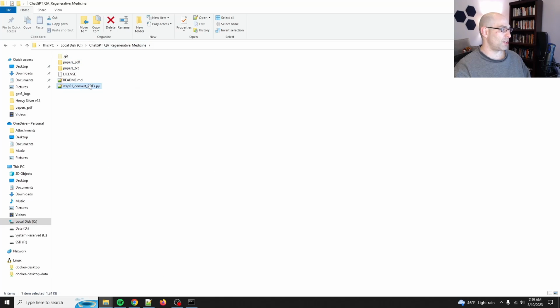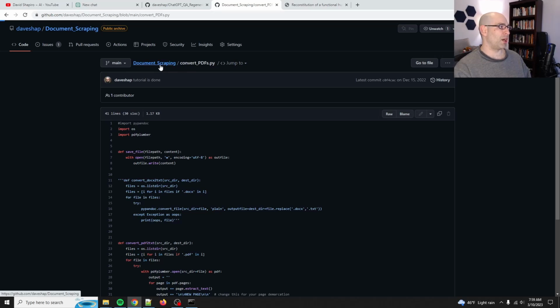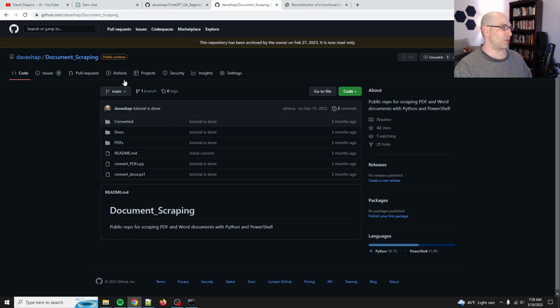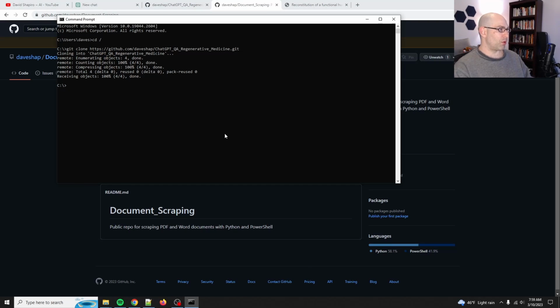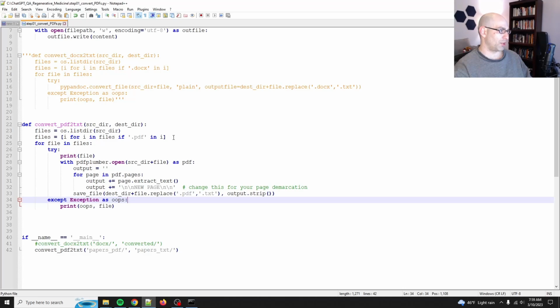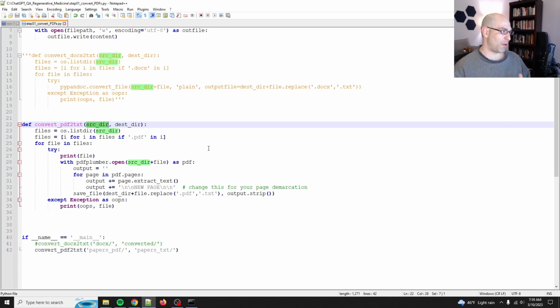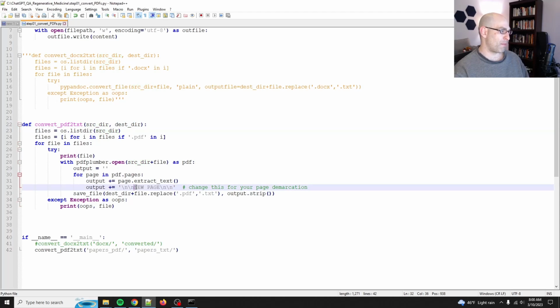And then step two is let's convert it. I have this handy public archive right here called document scraping, and I've got a convert PDF file here. What we're going to do next, and it's really simple, is convert PDF to text. It'll grab everything in that folder that's a PDF, and dump a text version out to the next folder. Then it breaks it up by page, so I'll just say new page. It's not a big deal, and this forms a nice, easy way of seeing it. So I'll show you what it does.